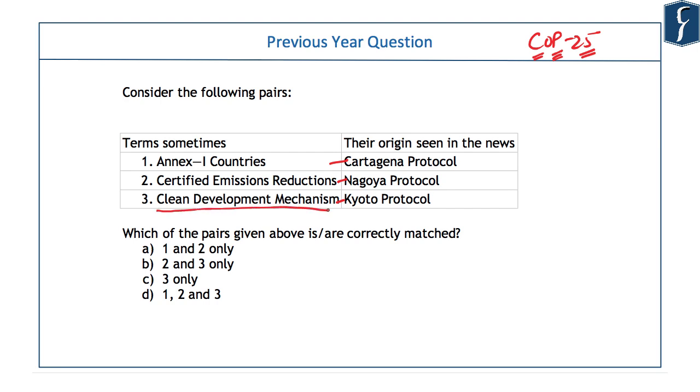Under Kyoto Protocol, for the first time, carbon emission reduction mechanisms were developed, and they were called Clean Development Mechanism. And Clean Development Mechanism had provisions of giving certification to emission reductions. So certified emission reduction was the purpose of Clean Development Mechanism under Kyoto Protocol. All the countries did not have the target to reduce their carbon emission. Only developed countries had their target and they were put in Annex 1. So the Annex 1 countries under Kyoto Protocol were the developed countries. All these three provisions were actually part of Kyoto Protocol. So only the third pair is matched correctly. Answer would be option C.